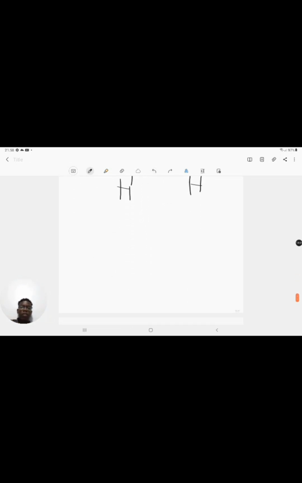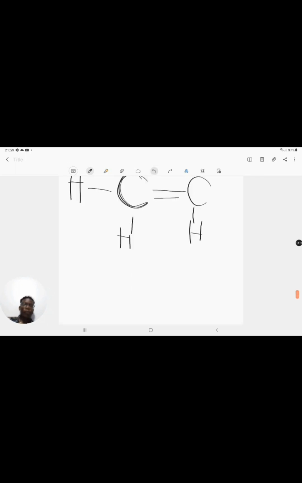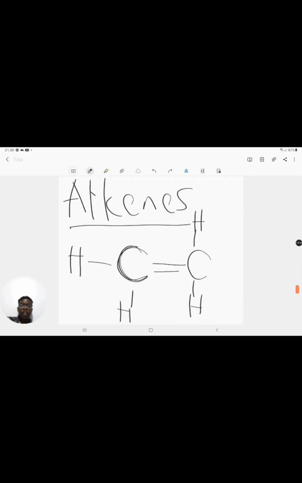And you will agree with me that since this can only accommodate 2 bonds, the simplest alkene is the one that I've drawn above. I can't draw one like that, because I can't have a hydrogen there. Remember, one line represents a pair, and I've got 4 here. I can't have 4. So you can't have an alkene with 1 carbon atom. Okay, so these are alkenes.